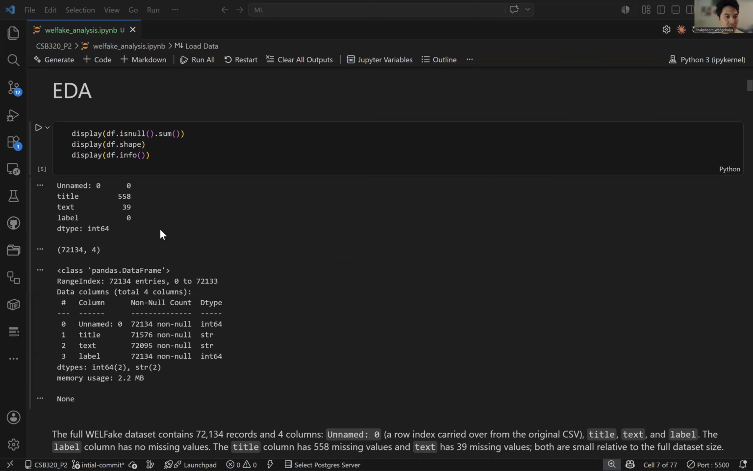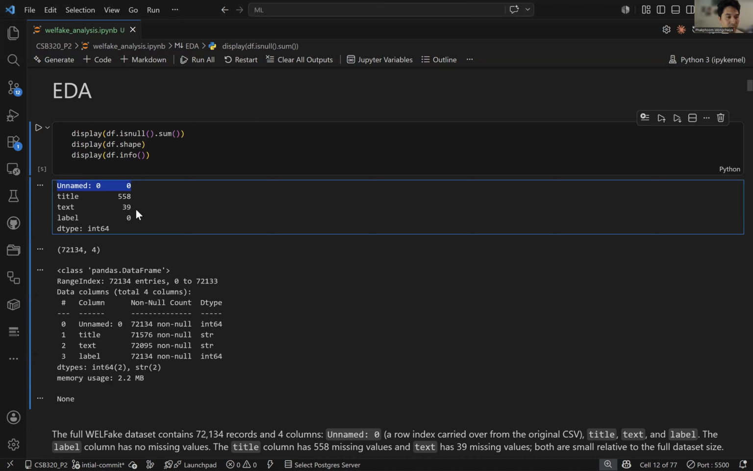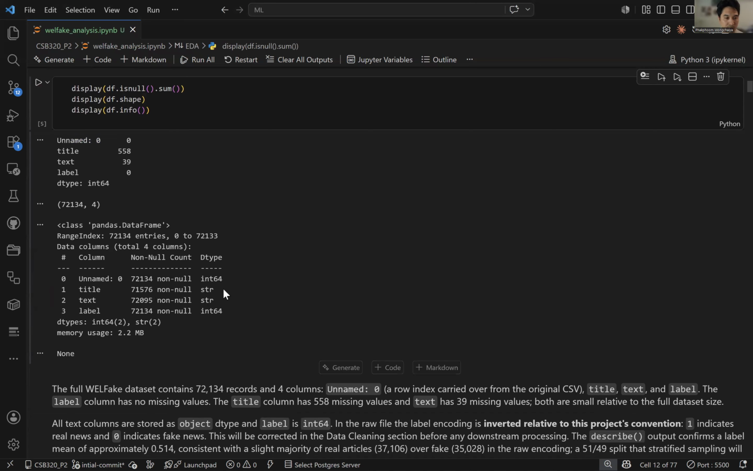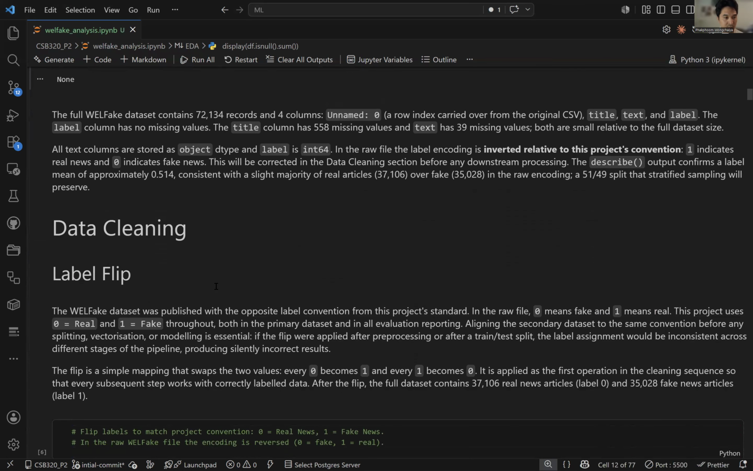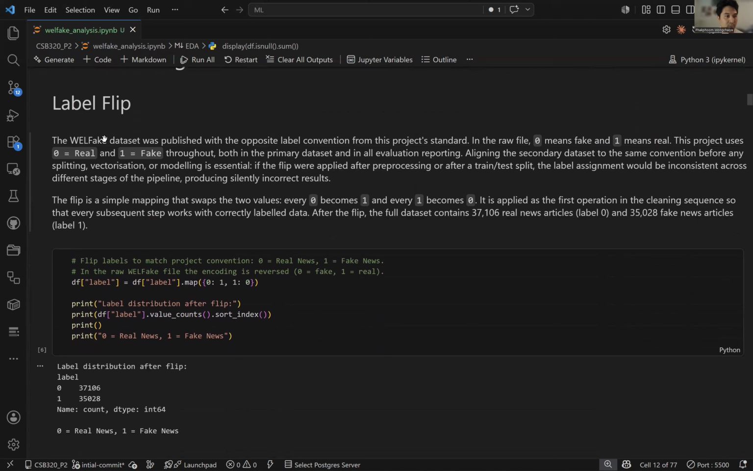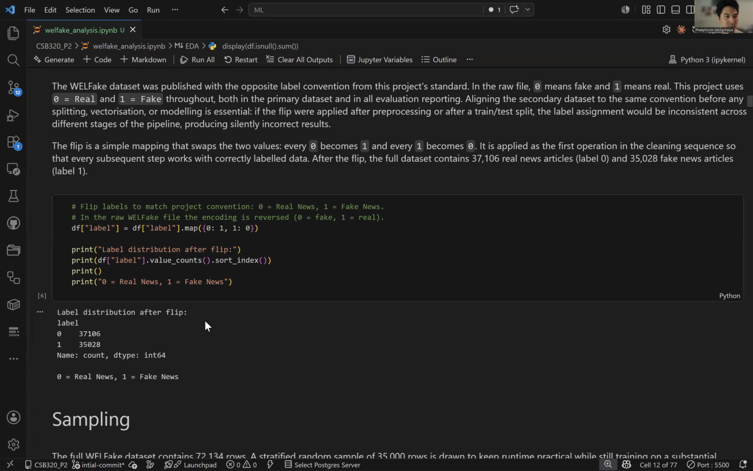So here is the EDA. Looks like I'm missing 558 rows in the title and text, and I'm also carrying over an index, which is int64 and which I'll drop later. Here I'm looking at my data types. The label is int64. Title and text are string variables. And again, I talked about flipping the labels to align with my project standards.